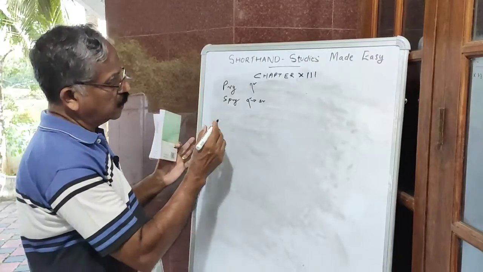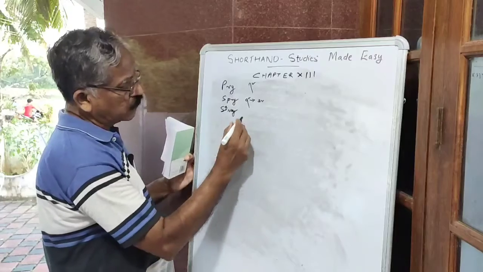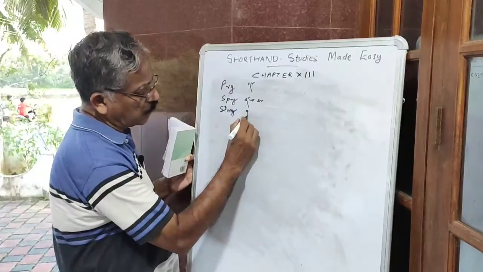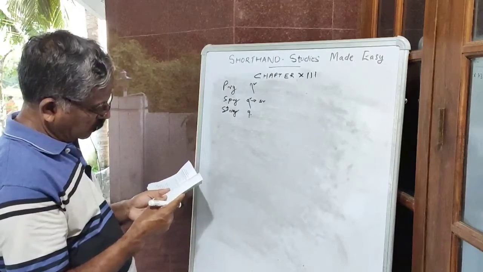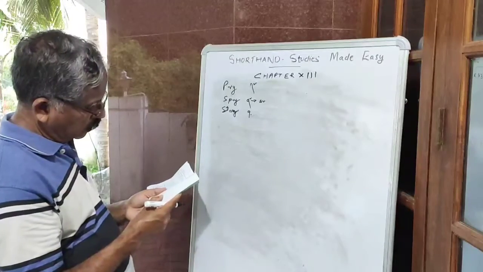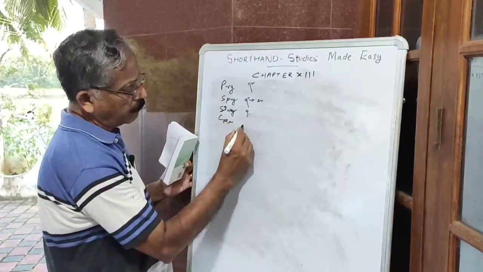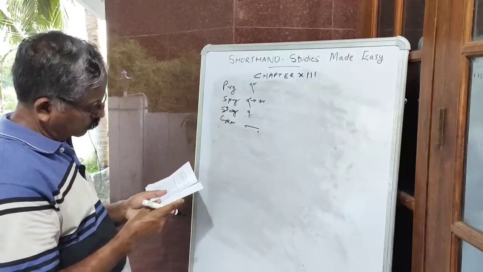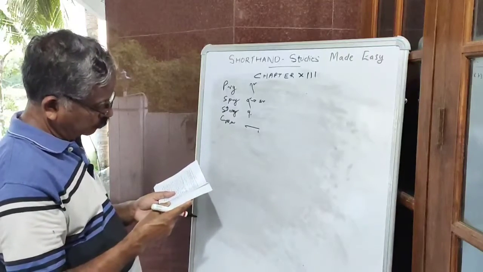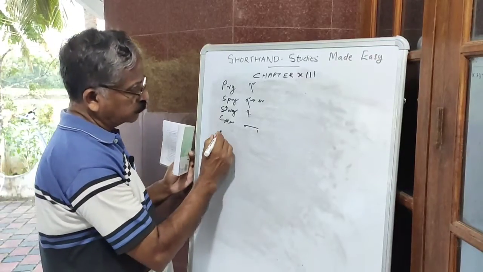Then stray. How to write stray? S-T-R, stray. Then crew. How to write crew? Then stalker.